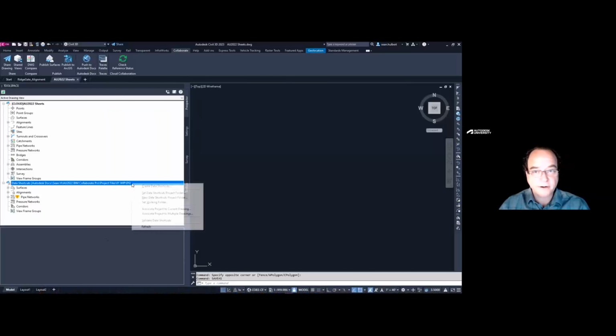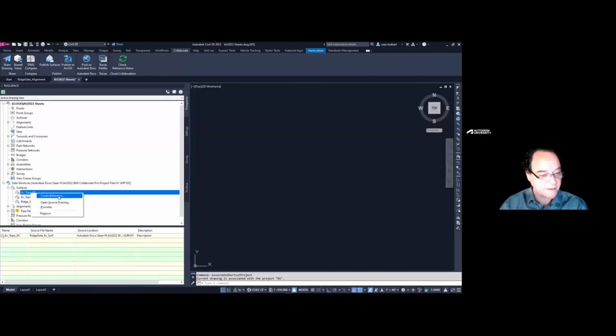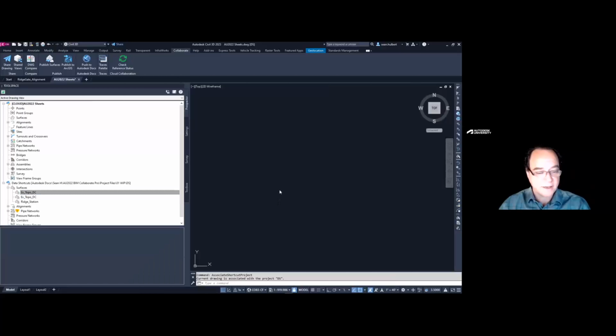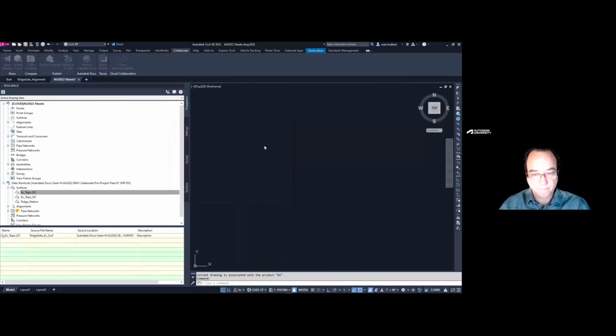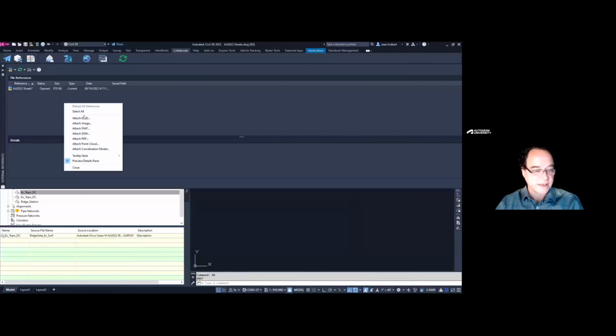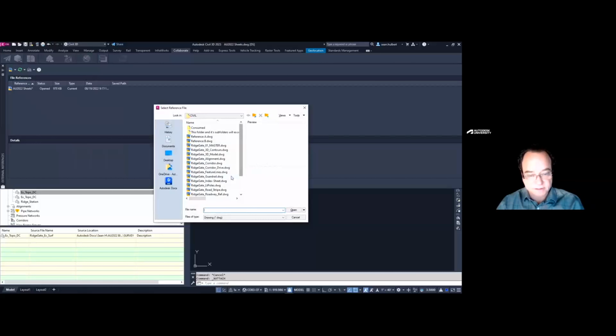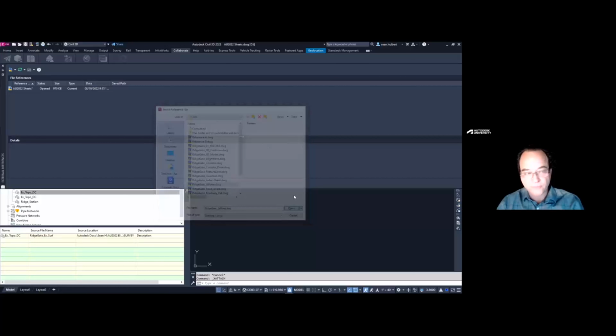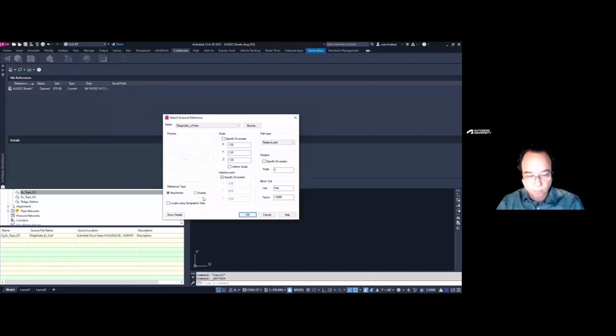Now I want to come down here and associate my project. And just like I would with any other Civil 3D project, I'm going to start consuming data. I'm going to create my references for my surfaces, and my references for my alignments. I'm going to start to bring in some X references. Now, remember, when we bring in X references, like light poles here, we want to make sure we're bringing the X references in as overlay if possible, and always relative path.